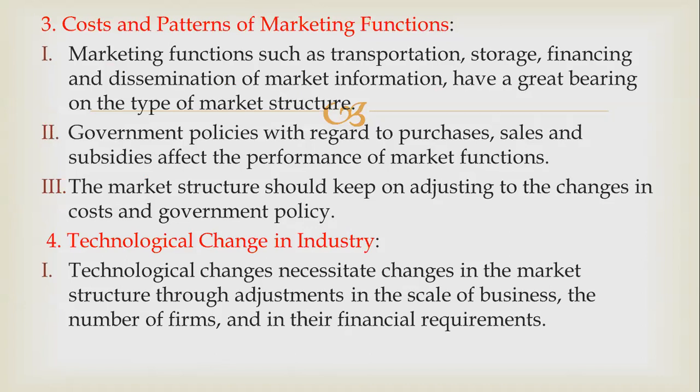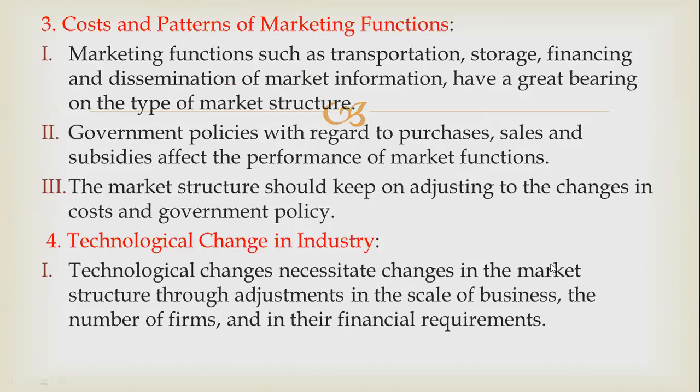Technological changes in industry. Technological changes necessitate change in market structure through adjustment in the scale of business, the number of firms, and their financial requirements. So according to technology, you have to adjust your number of firms.